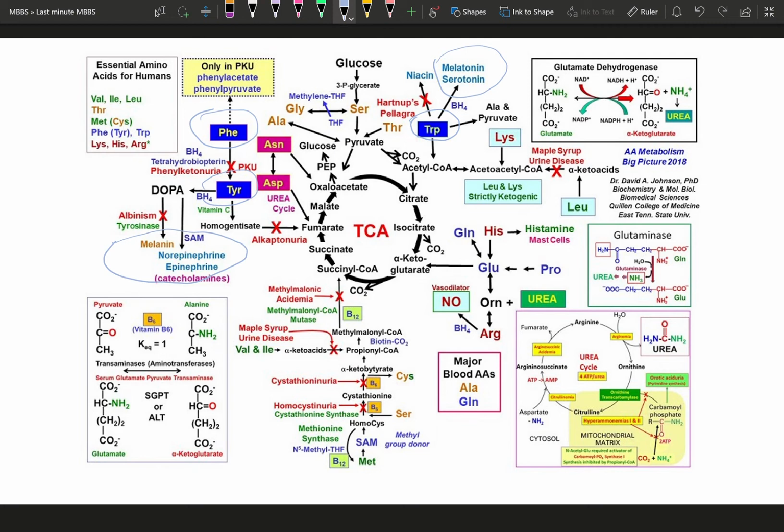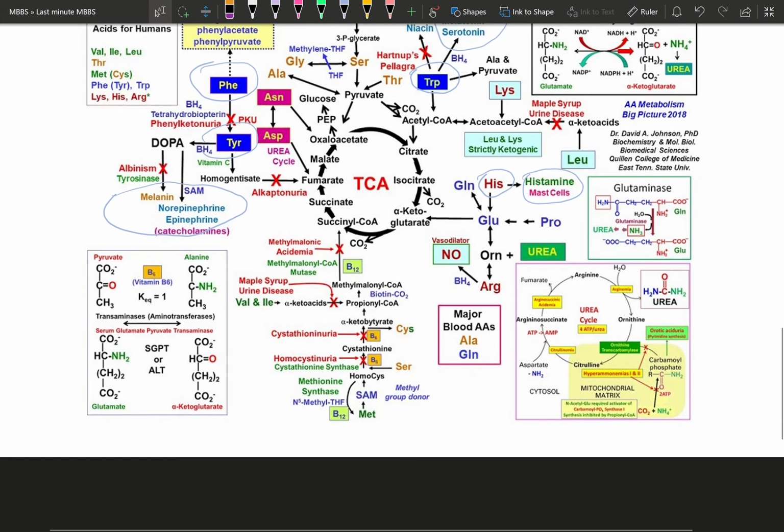After that, a few other important ones are histidine. From histidine you get histamine, which is a very important vasoactive amine, which is responsible for inflammation. So histamine is very important in pathology, and that's formed from histidine. Then another important amino acid is methionine. Methionine is used to make SAM, which is your methyl donor. So anywhere in your body where you want to add a methyl group, this is going to be very essential.